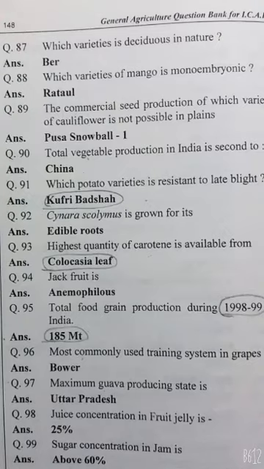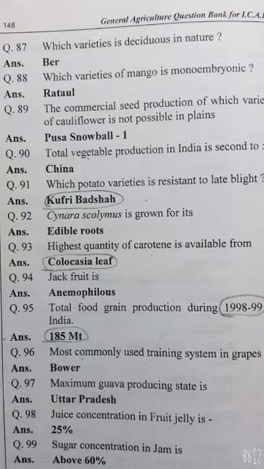Which variety is deciduous in nature? Bear. Which variety of mango is monoembryonic? Rataul. The commercial seed production of which variety of cauliflower is not possible in plains? Pusa snowball. Total vegetable production in India is second to China.